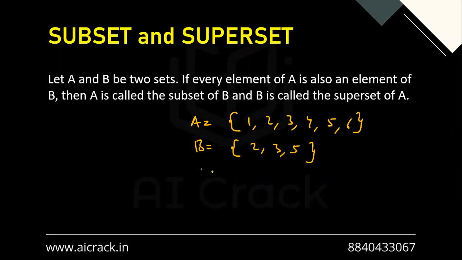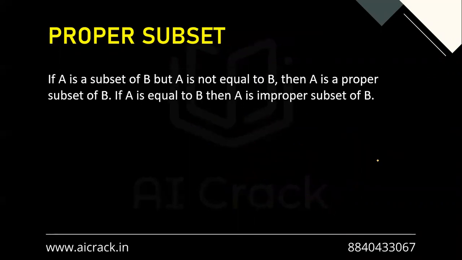So the way to represent this is B is a subset of A. We'll talk about the proper and improper subsets afterwards, but sometimes we will use this or sometimes we'll use this. I'll talk about when to use this and when to use this. In case of superset, we'll use exactly the opposite: A is a superset of B. But in practice, most probably we use this. We don't use this in practice, but just for the information.